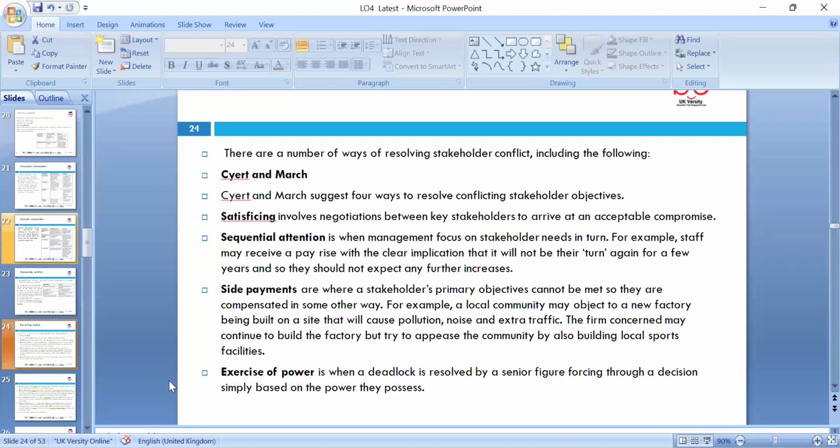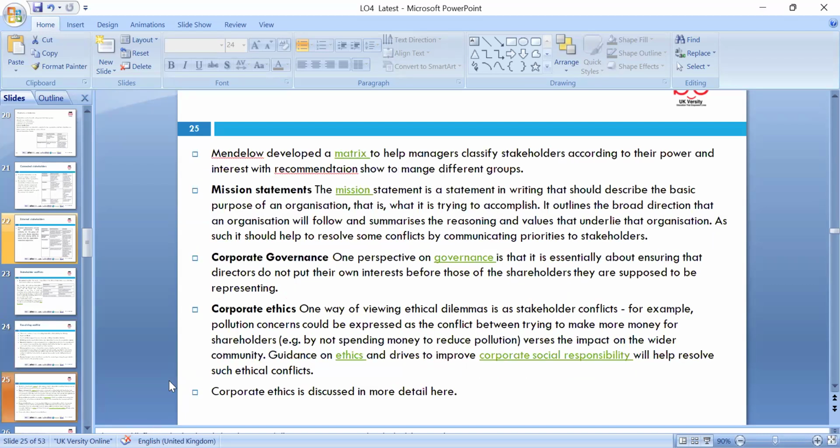And then, of course, if you're planning the capital around those areas, you need to look at meeting the expectations and needs of various stakeholders. So exercise the power, of course, deadlock resolution, the senior management can, and we need to look at the power and interest matrix, where we can make the strategy and the mission statement of the organization.